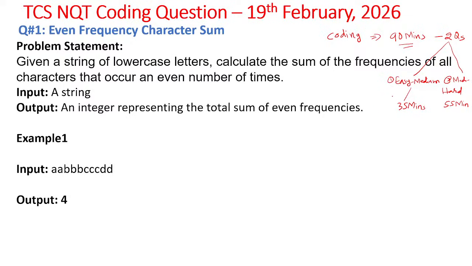Within half an hour, if you can solve the easy question with all test cases passed, then it would be great, and you can complete the medium to hard level in another 55 minutes. So always aim at completing both questions with all test cases passed. Most students just want to complete one question with all test cases passed, but the competition is very high, friends.